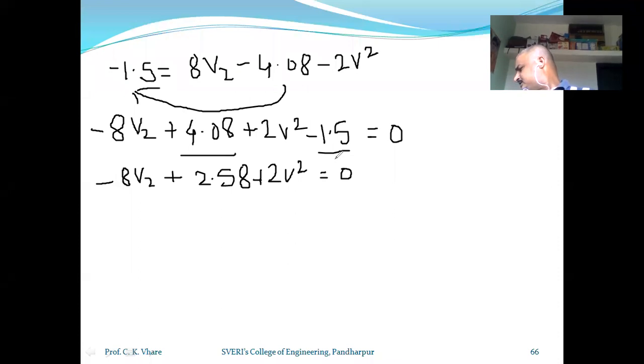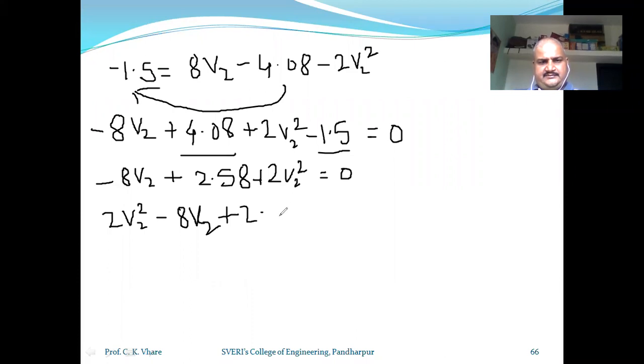Right. Now we will rearrange this equation. How will we have to rearrange the equation? The 2V square quantity we will have to take first, then minus 8V2, plus 2.58 is equal to 0.